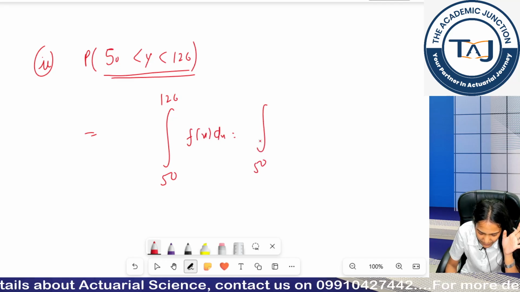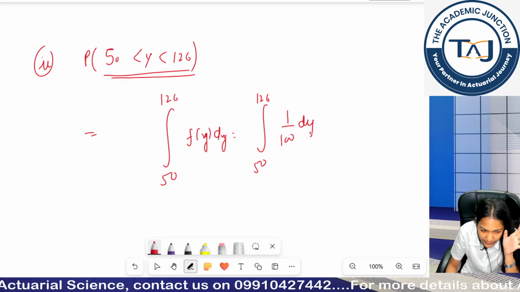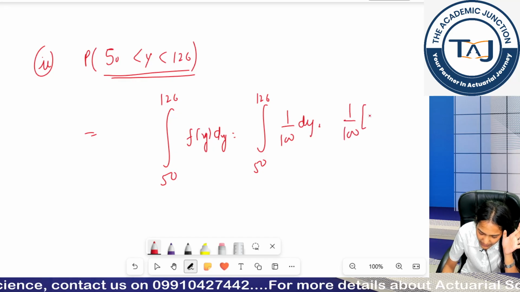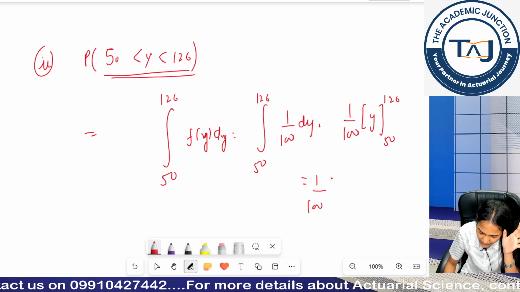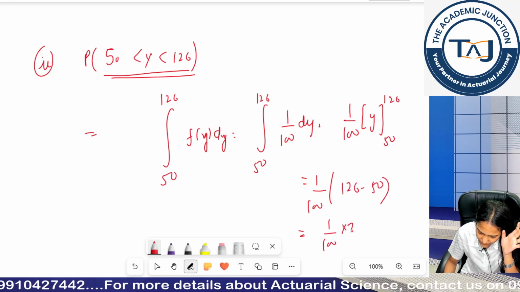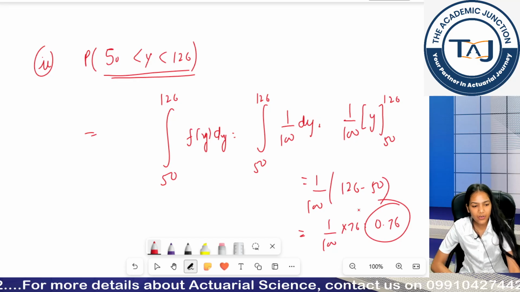What is my PDF? 1 by 100, you checked, this is dy, right? Again 1 by 100 comes out and this becomes y. I am placing my limits. Getting 0.76 now?